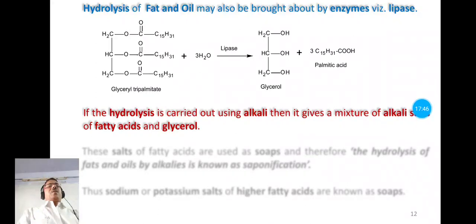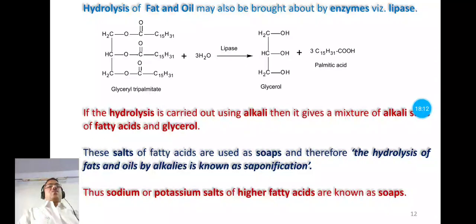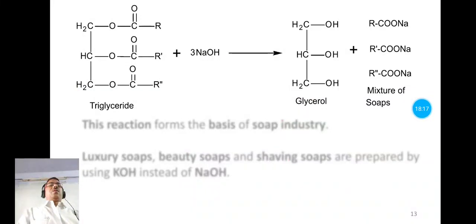So if the hydrolysis is carried out using alkali, it gives alkali salts of fatty acids and glycerol, and these salts of fatty acids are used as soaps, and this process of hydrolysis of fats and oils by alkalis is known as saponification, and thus the sodium or potassium salts of higher fatty acids are known as soaps. Now let us see this general reaction for the formation of soaps.